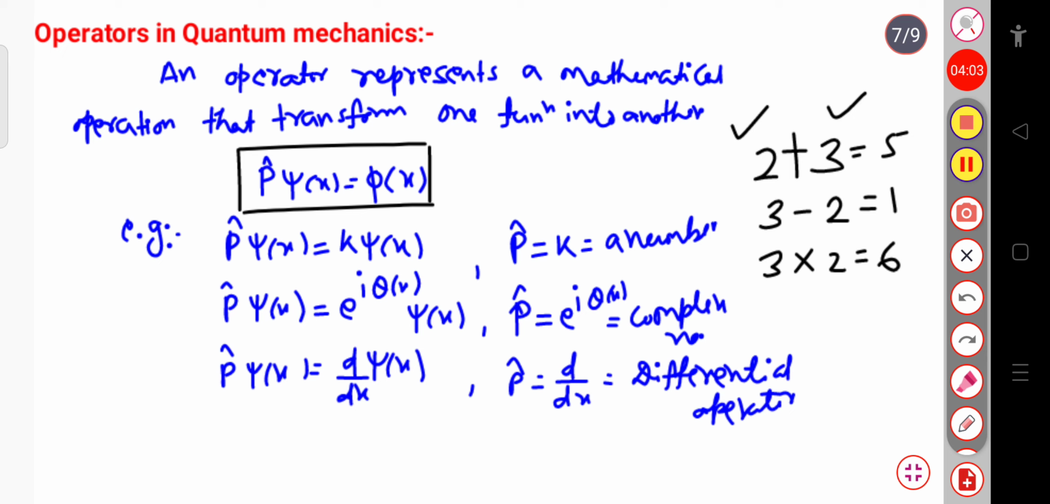But in quantum mechanics, when we consider an operator p cap, it will operate on the wave function psi, and that psi is known as the operand. After the operation we will get another function, that is phi of x here. Now we will discuss more on this topic.